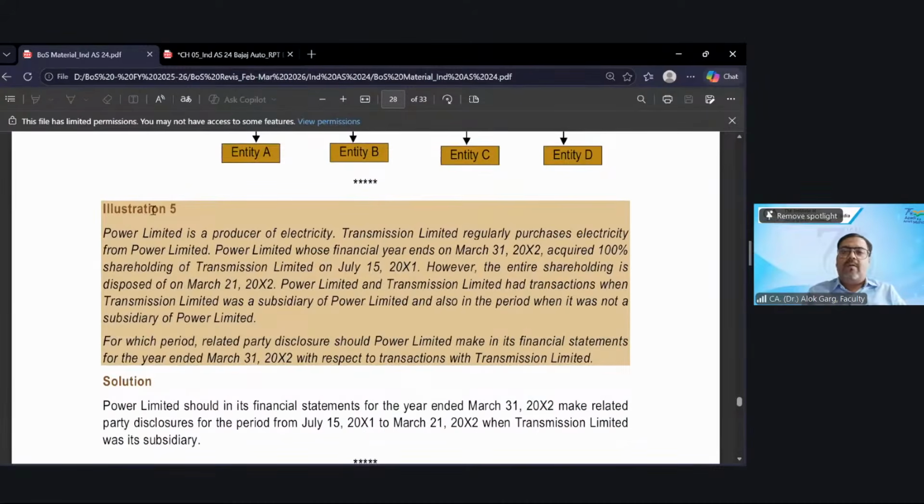Illustration number 5. Power Limited is a producer of electricity. This Power Limited is a company and they are into the production of electricity. Transmission Limited regularly purchases electricity from Power Limited. So who is Transmission Limited? What is the relation of transmission and power after reading these two lines? It's a purchase. So power is supplier, transmission is customer.